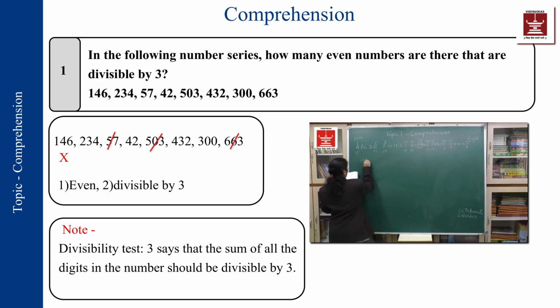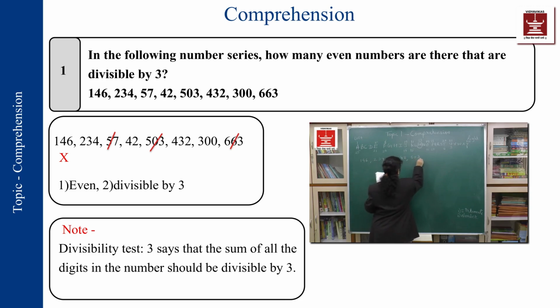The series is numbers 146, 234, 57, 42, 503, 432, 300 and 663. So these are numbers that are given in the series.